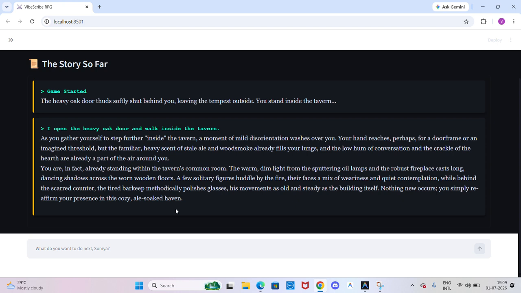Building VibeScribe really opened my eyes to the power of vibe coding. Moving away from tedious syntax and focusing purely on high level system architecture allowed me to engineer a fully working data driven game loop in record time. Ensuring structural validation from an LLM to manage a local JSON state disk was a huge technical milestone for me. The code is fully hosted publicly on GitHub and the submission write up is live on Kaggle.